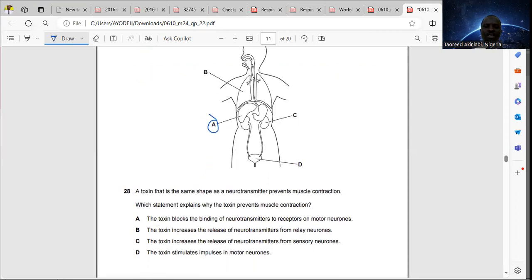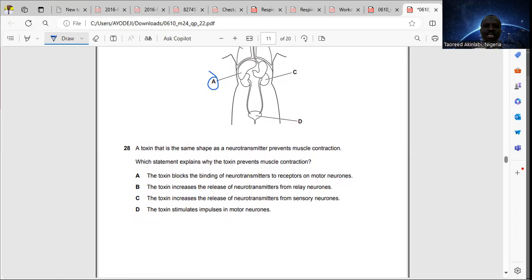For 28, a toxin that is the same shape as a neurotransmitter prevents muscle contraction. Which statement explains why the toxin prevents muscle contraction? Because it has the same shape as the neurotransmitters, the receptors on the postsynaptic neuron at the other end will not be able to receive neurotransmitters, and that will reduce transmission of impulses.